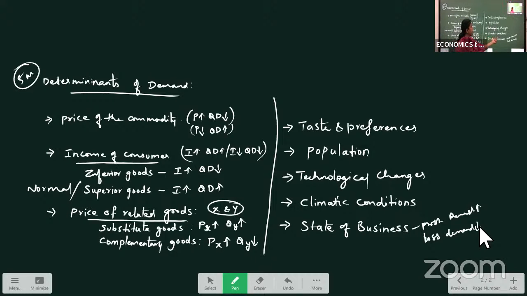Okay. Next, climatic conditions. When there is a change in our climate, like seasonal changes or weather changes, we change the demand for the commodities. State of business: when business is in prosperity or profits, demand will be high. When business is in loss or recession, demand will be less for that particular commodity. Okay. So these are the various determinants of demand. Clear with these determinants of demand here?